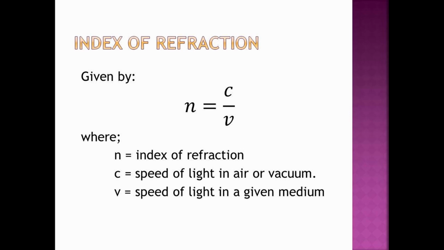Notice that the value of n could not be equal to 0, or less than 1, since the speed of light in vacuum is bigger than the speed of light at a certain medium. That is, c is always greater than v. So, it is very important to note that the index of refraction of a material will not be less than 1. Okay?